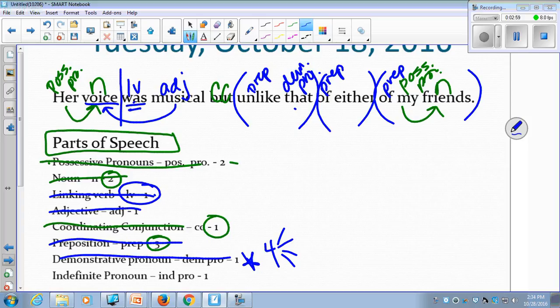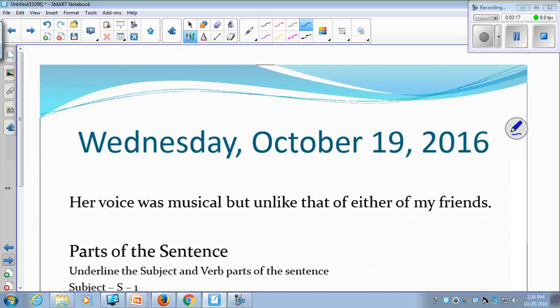And then finally, our indefinite pronoun. If I said, hey, go get me a Coke or a Sprite, and you said, well, which one? And I say either. That's not being specific. It is indefinite. It is an indefinite pronoun, and that is our parts of speech for this slide. Moving on to the next slide.